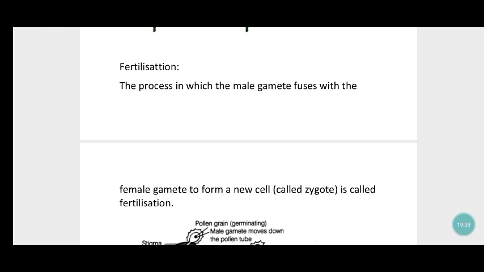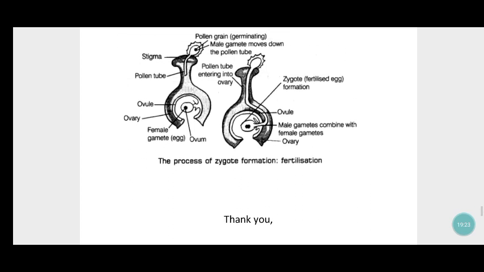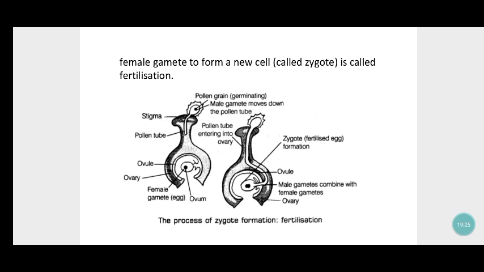If I show you the image, then you will be clear. This is the image of fertilization, the process of zygote formation. That's all. We covered everything in reproduction in plants.